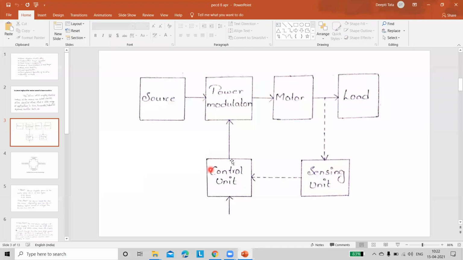And remember one thing, by using this sensing unit, you can measure output current and speed both at a time also. If only one is required, only one is measured. So this is the total work that is going to be done in an electrical drive. By explaining all these components, the electrical drive working is completed. Right? Can I move on or can I explain again? Please respond. Move on, madam.